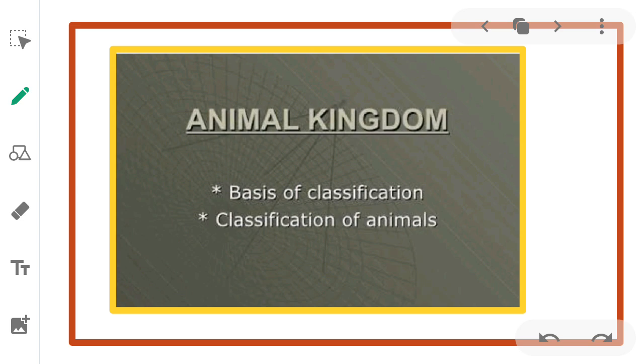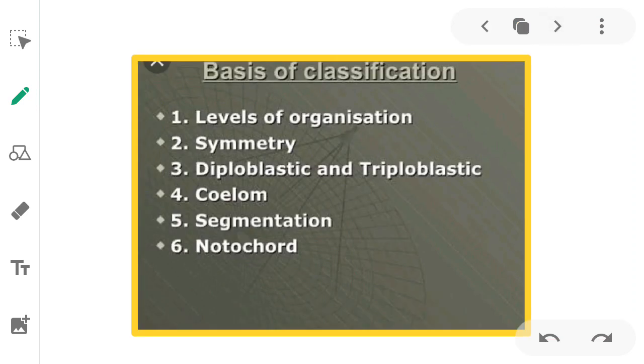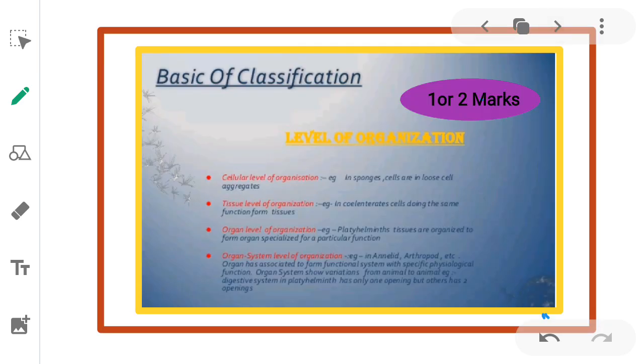In animal kingdom, we'll study first the basis of classification and classification of animals. Let us study about basis of classification. In basis of classification, we'll study the different organization: first, levels of organization, symmetry, diploblastic and triploblastic, coelom, segmentation, notochord.